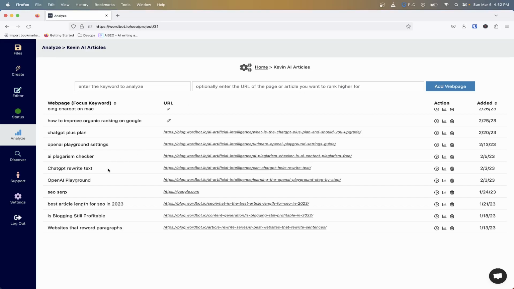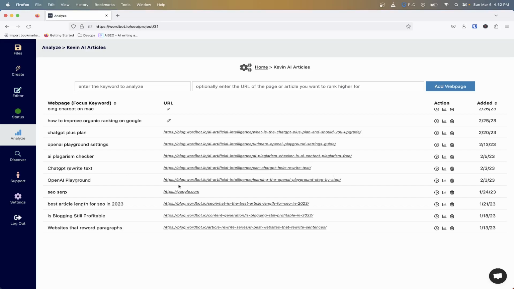So, initially, when I did some keyword research, I saw inside the Google Search Console that we were getting a lot of hits for, kind of like, this word here, Chat GPT rewrite text, but it wasn't focused on an article that had anything to do with Chat GPT rewriting text. It was something kind of rewrite text related, but not specifically for that. So it wasn't really at the top of the search. So there were a lot of impressions, but not a lot of clicks.